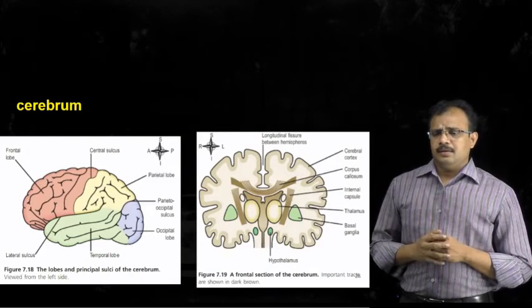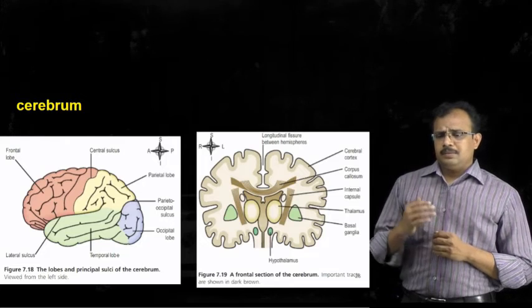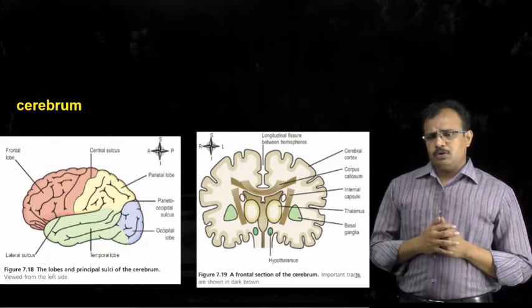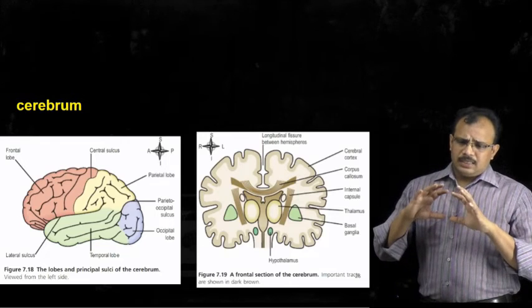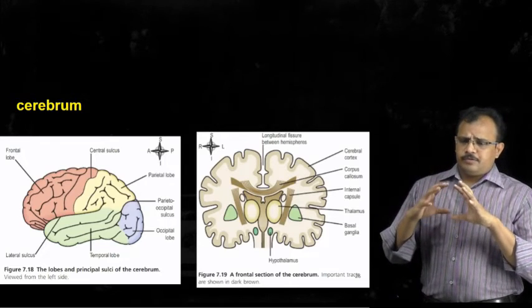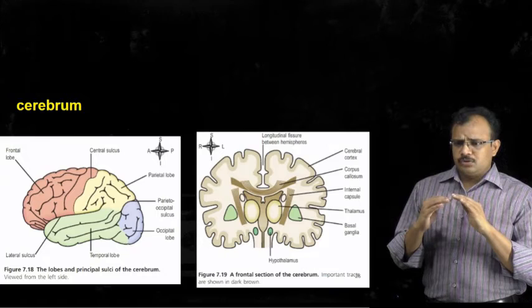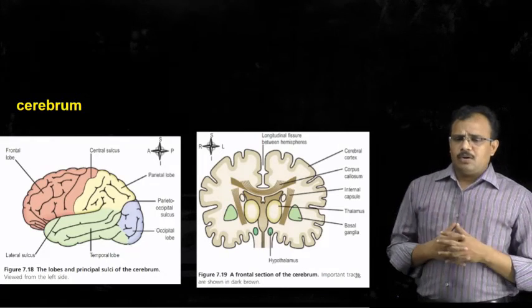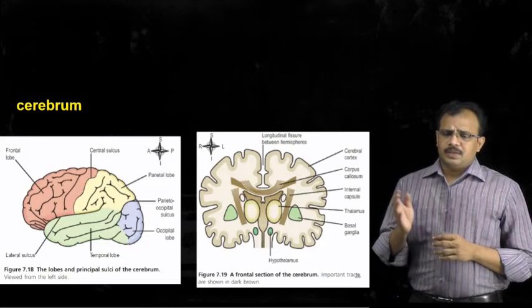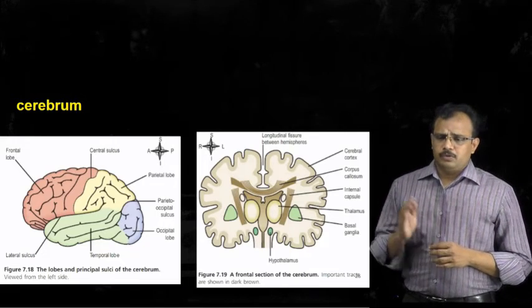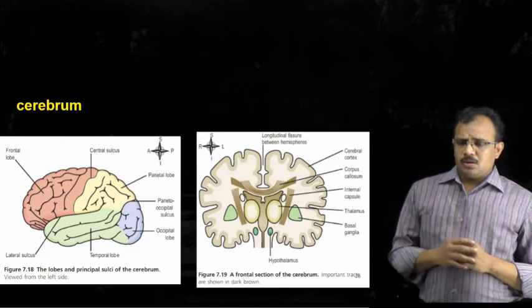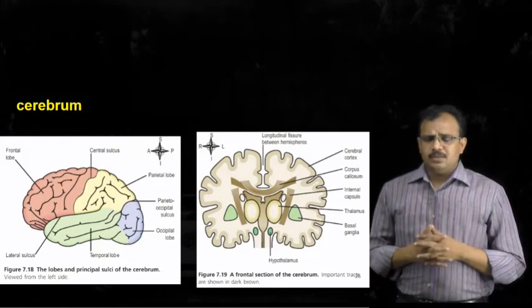They are the frontal lobe, the parietal lobe, the occipital lobe and the temporal lobe. Based upon the regions of the cranial bones where they are present, the regions of the brain are also categorized into various lobes: frontal lobe, parietal lobe, temporal lobe and occipital lobe are the different lobes.